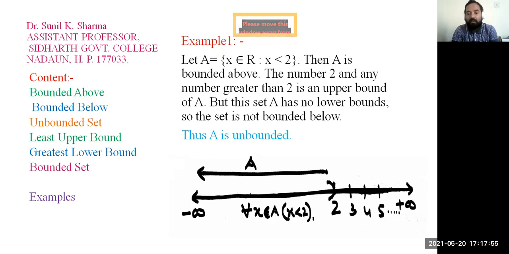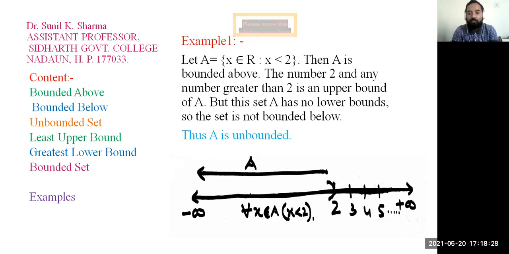It means if we find an upper bound, this set is bounded above. But because this set is not bounded below, how can we show it? Try to choose any number. Let us choose minus 100. Then we are able to find minus 101 corresponding to this. If we choose minus 1000, then we are able to find minus 1001.